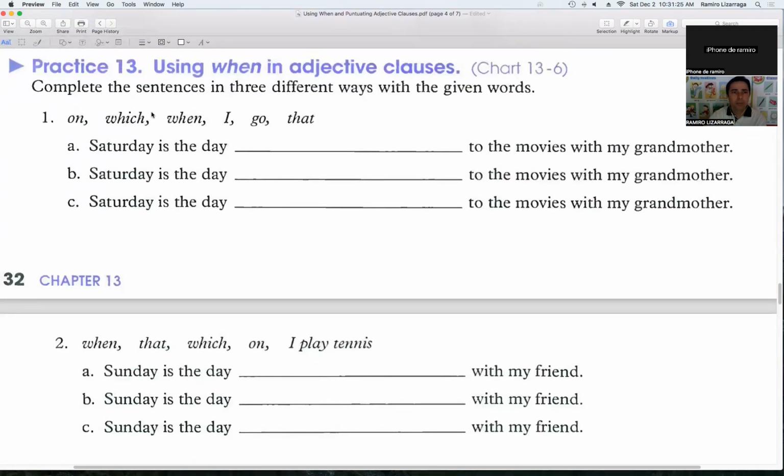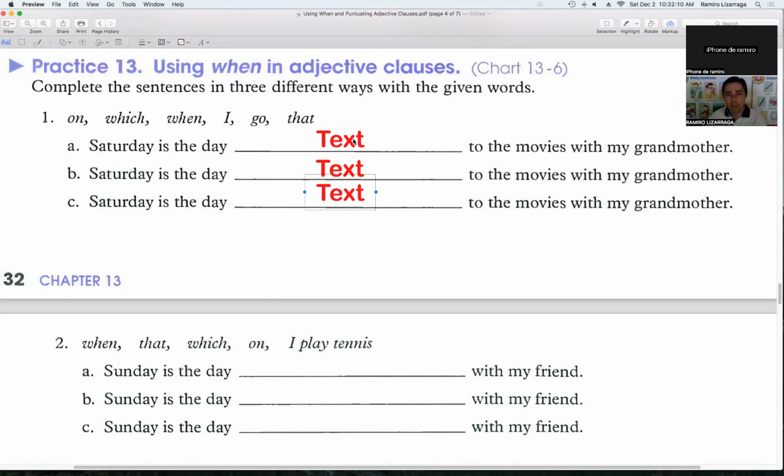So here we are. Complete the sentences in 3 different ways with the given words. A, B, and C, these uncompleted sentences, have the same information. Saturday is the day to the movies with my grandmother. But we need to use 3 different prepositions. Oh, we need 3. Not too many. Okay, only 3.